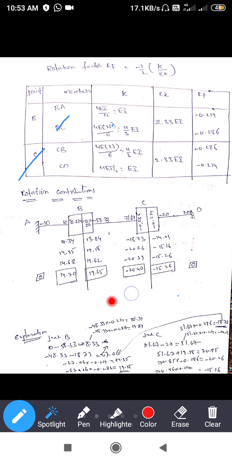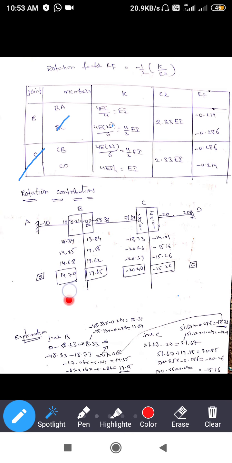Up to that we can continue the same operation. The difference between the two: in the moment distribution method we take this moment as equal, this moment is equal. But in Kani's method, this difference and this difference is a very minimum value.